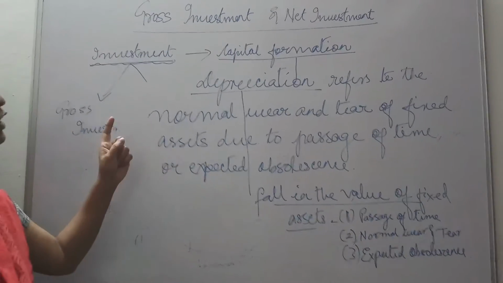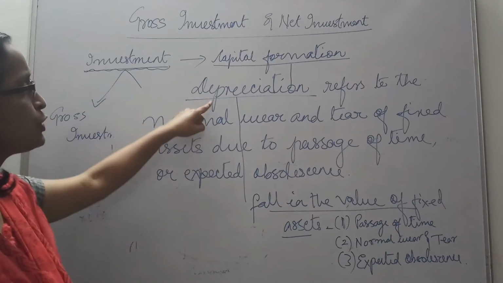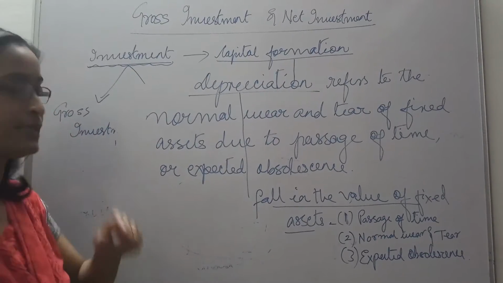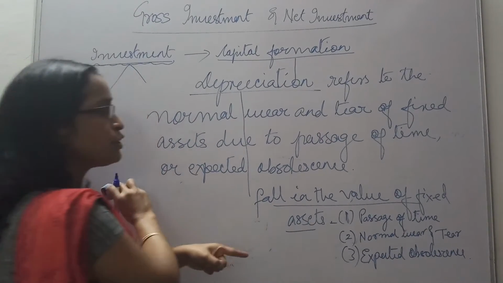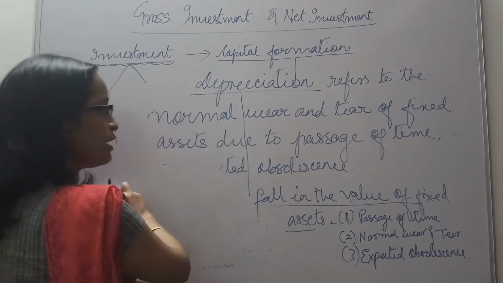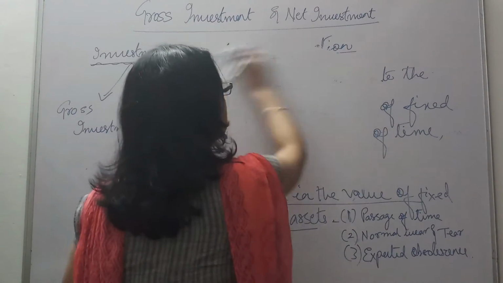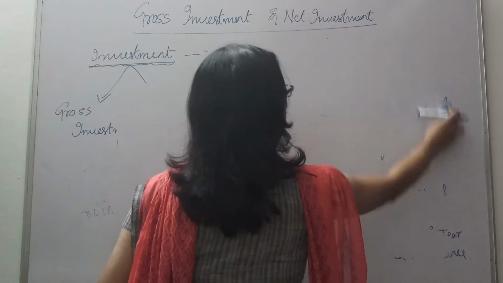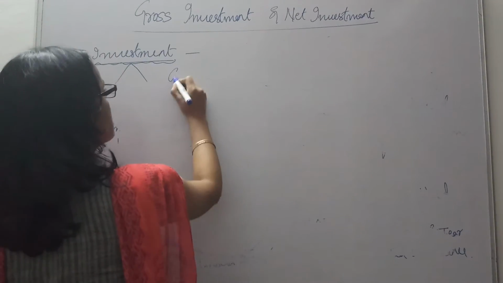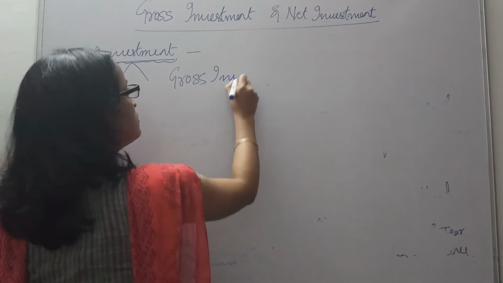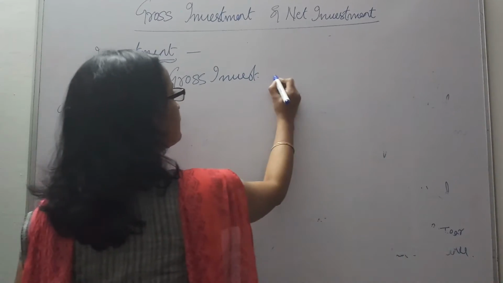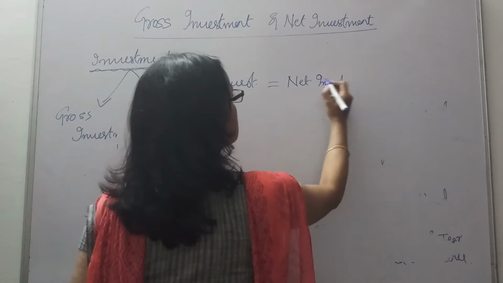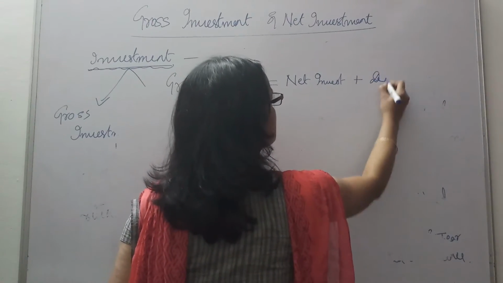Now see, when we are talking of depreciation, why is this concept important? Because it differentiates between gross investment and net investment. So these explanatory notes, you will write in your notebooks. You can pause the video and write it down. And then lastly, what relationship do we find between depreciation, gross investment and net investment? See, what is gross investment? I'm writing in short, gross investment equals net investment plus depreciation. Yes or no?